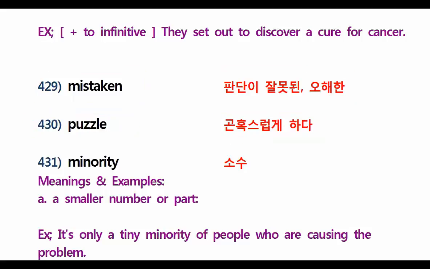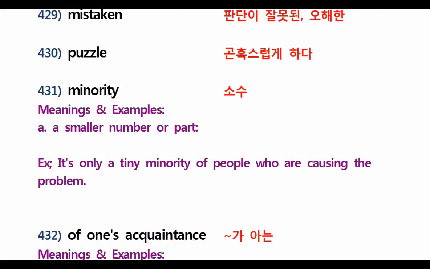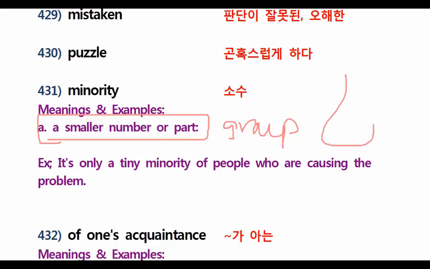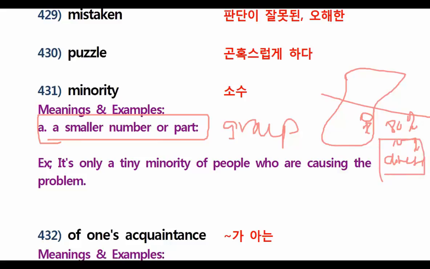And now let's go for minority. Minority is what? Minority is a smaller number or part, or it's also a smaller group, okay? For example, in this case, I think this is Korea, right? Now, in Korea, there are a lot of Koreans, right? 80% is Korean. Now, there are also like 10% Chinese. Understand? Now, what is the minority group? Of course, the Chinese, because they are just a smaller number of a group or a part, right?